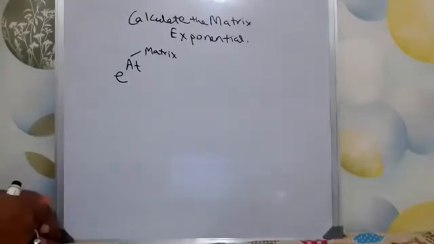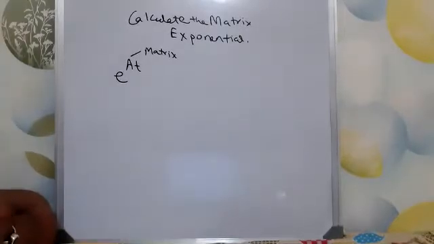Mathematics is basically that thing, right? It is not a concept, not something tangible like physics or even data science. It is something which is used as a tool, so we have to keep our patience there. It is a tool, and this tool is helpful in solving a lot of things. So e to the power At is also like a tool. It will be helpful in solving a lot of things, but it looks a little intimidating because of the matrix power. But we will try to solve it in an easier way.